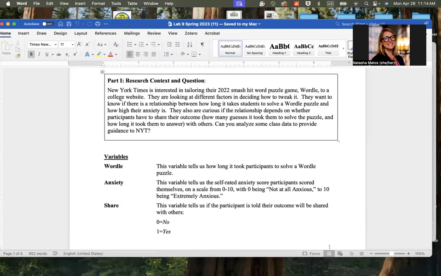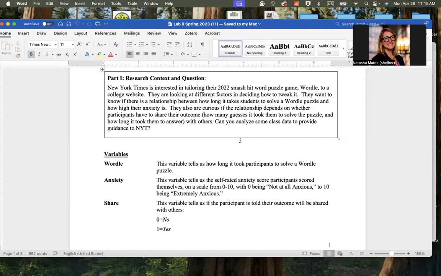we asked the students that the New York Times was interested in tailoring their 2022 smash hit word puzzle game, Wordle, to a college website. So they were looking at different factors and deciding how to tweak it. They wanted to know if there is a relationship between how long it takes students to solve a Wordle puzzle and how high their anxiety is. And they're also curious if the relationship depends on whether participants have to share their outcome, for instance, how many guesses it took them to solve the puzzle and how long it took them to answer it with others. So can you analyze some class data to provide guidance to New York Times?